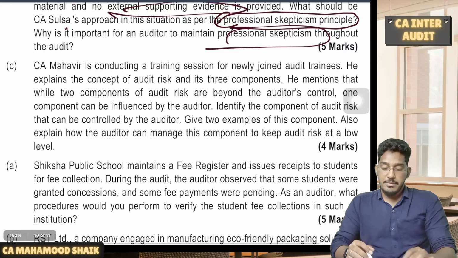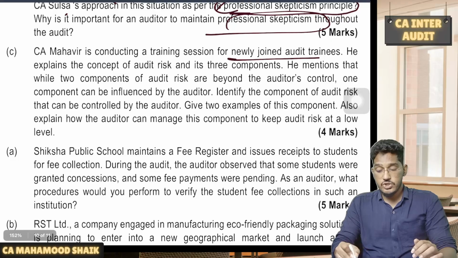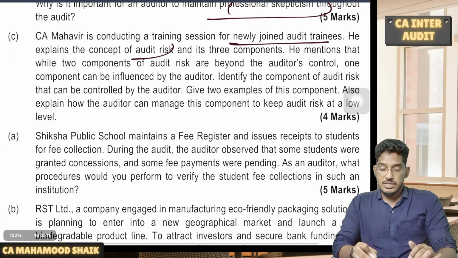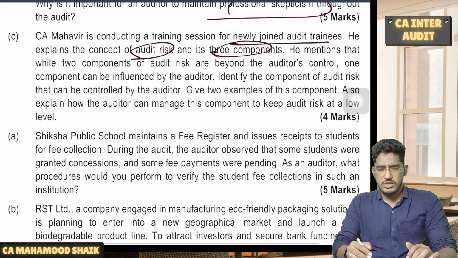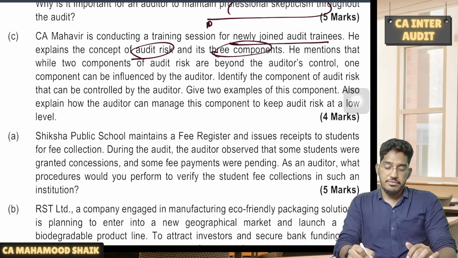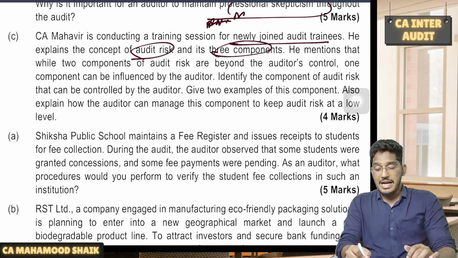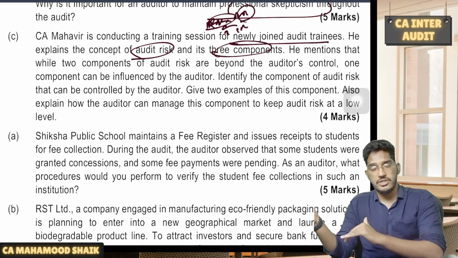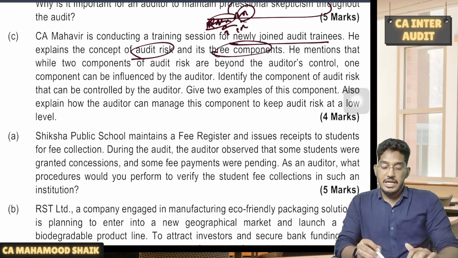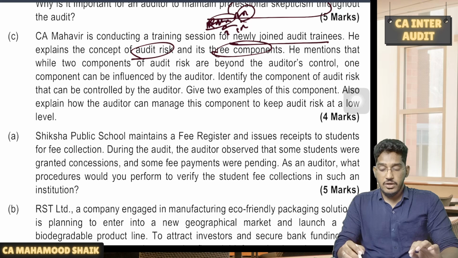Next, CA Mahavir is conducting a training session for newly joined audit trainees. He explained the concept of audit risk and its three components. What are the three components, guys? We have risk of material misstatement, which has two components, inherent risk and control risk, and then detection risk. Totally three components. He mentions that two components of the audit risk are beyond the auditor's control, which ones?